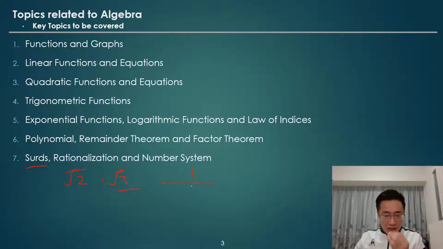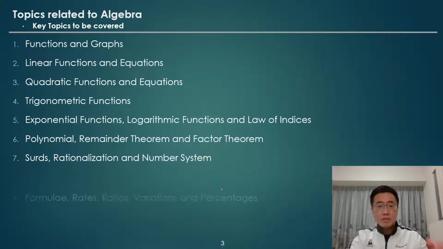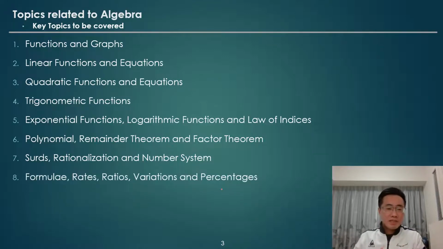So sometimes we will encounter an expression like this, root 2 minus root 3. So rationalization is about moving the surd or radical from the denominator to the numerator, so that we can find a way to handle the expression of fractions more easily. And then we will discuss some of the very basic topics like formulae, rate, ratio, variation, percentage, etc.